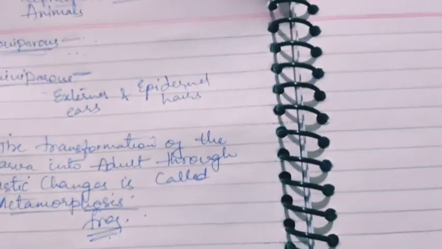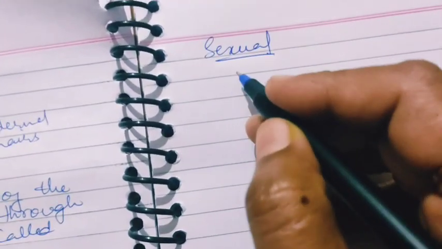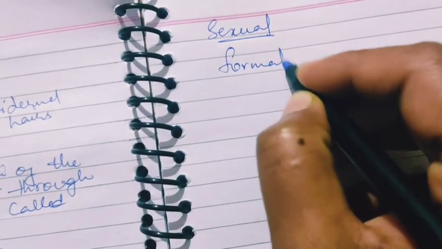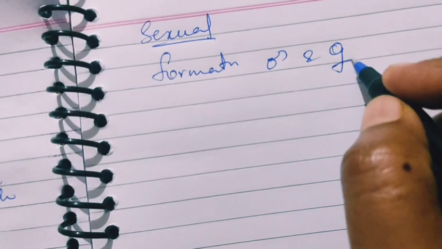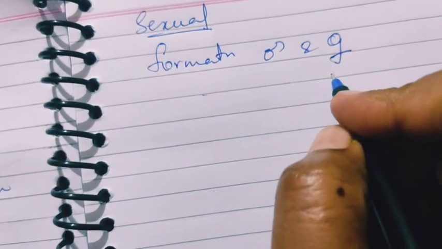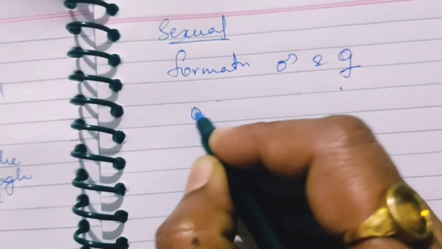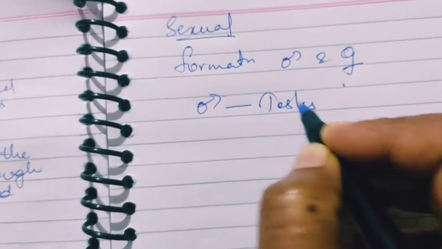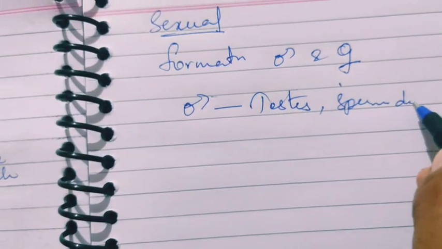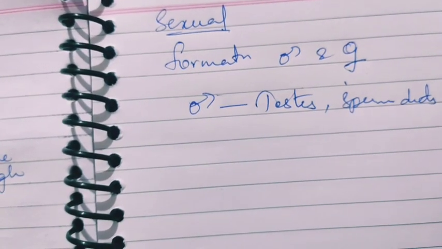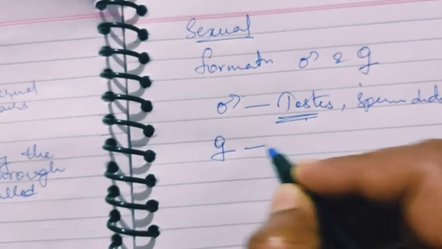In animals even the sexual mode of reproduction takes place same as in plants, where there is formation of male and female gametes, and fusion of male and female gametes to form a zygote by the process of fertilization. In humans, the male gametes are formed in the testes, and in case of female, the gametes are formed in the ovaries.